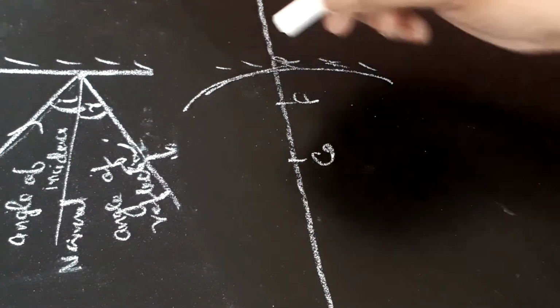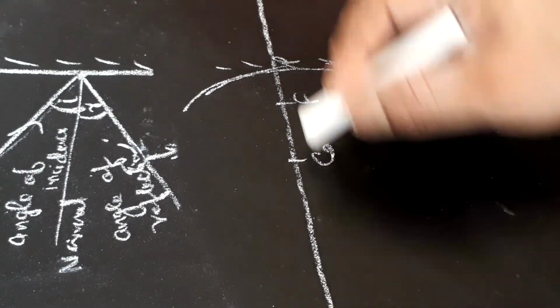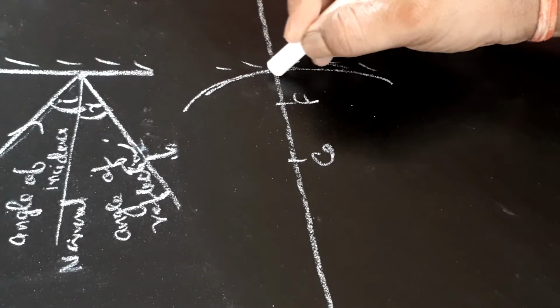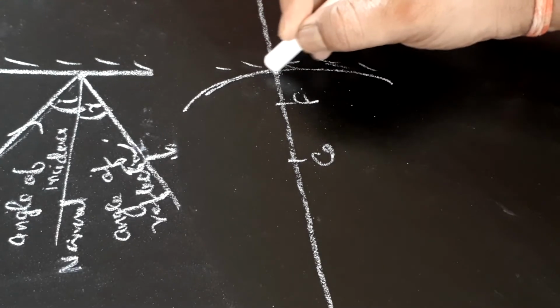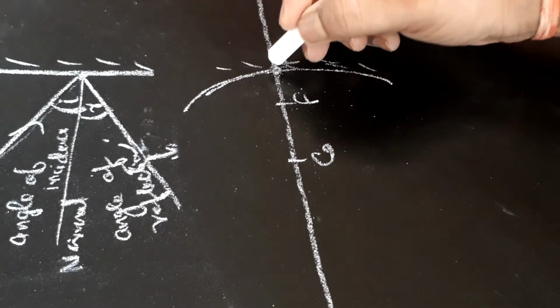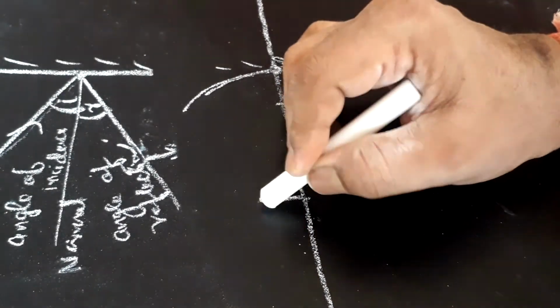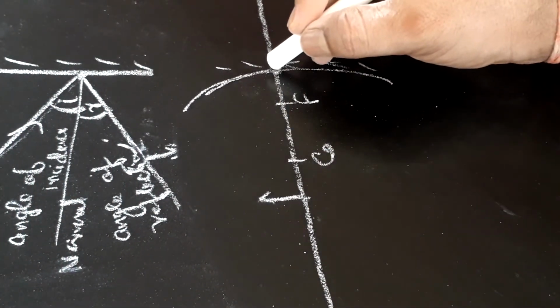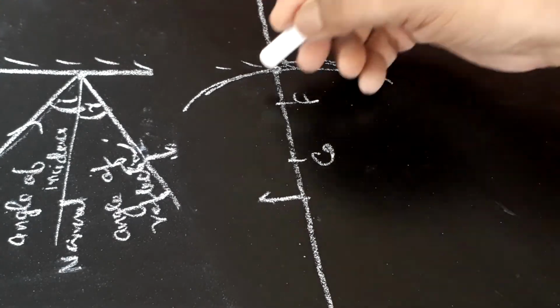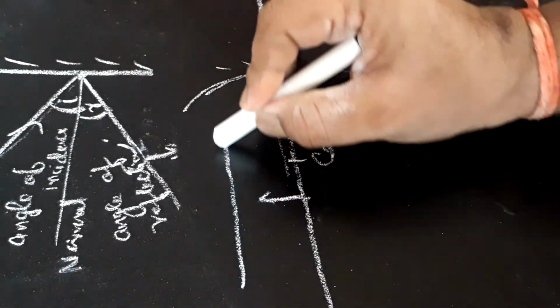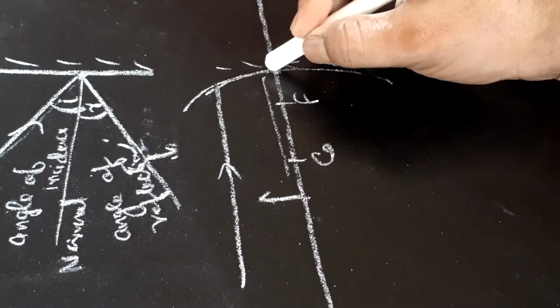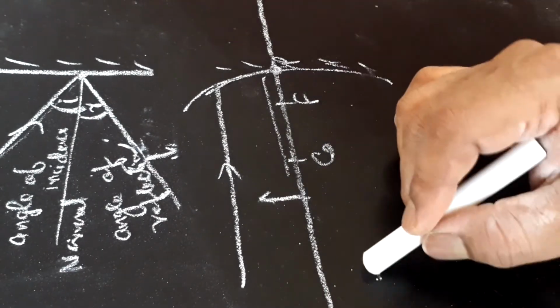If we have to measure object distance or image distance, we will measure from this point P. We have to put the zero of scale here. Suppose we have an object placed at this point, then we will put zero of the scale here and measure this, and the light ray is coming in this direction and we are measuring in the opposite direction.